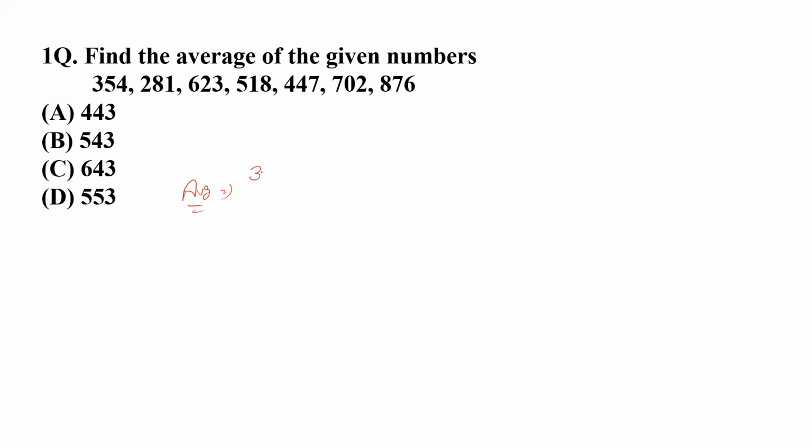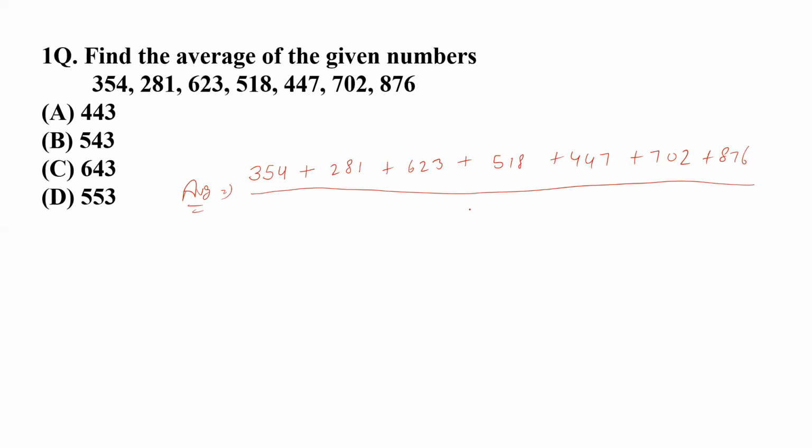I have already told you, you have to make the sum of all the observations. So this is 354 plus 281 plus 623. Then there should be 518. Then there is 447. After that, here is 702. And after that, there is 876, and you have to divide all this summation by the total number of observations. You can easily see that there are 7 in total. These are 7 in total.